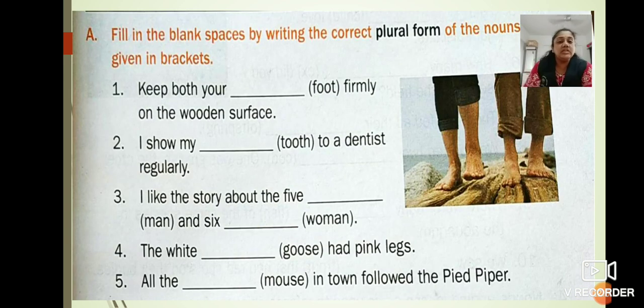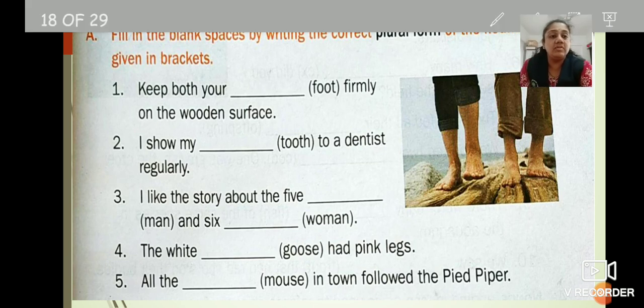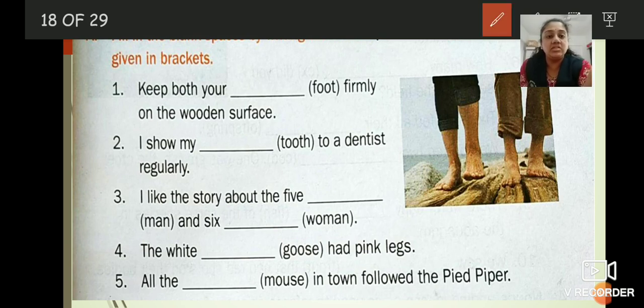Now depending upon this, here is exercise first, that is A. We have to fill in the blanks by writing the correct plural form of the words which are given in the bracket. Keep both your dash firmly on the wooden surface. What will come, children, here? Foot is the word given. What is the answer? It is feet. So we'll write down feet.